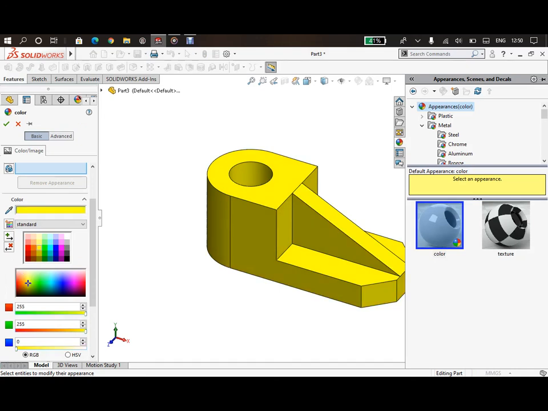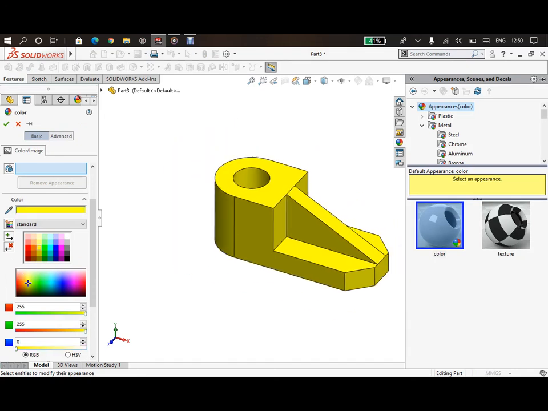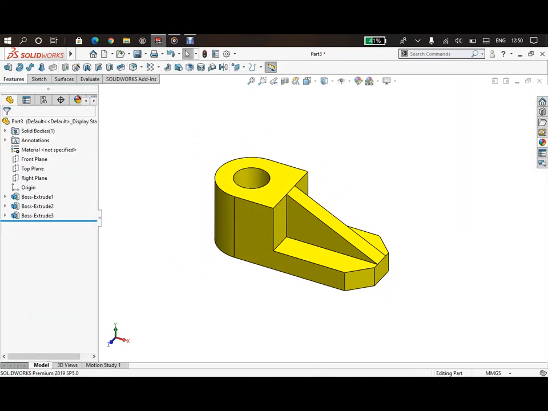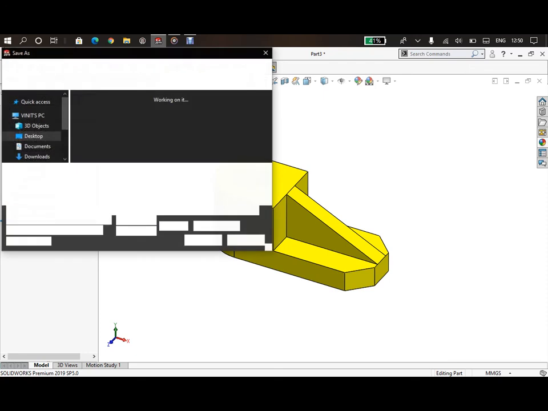So we will add yellow color. Click OK. Now let's save this part, file, and save. Exercise 1.